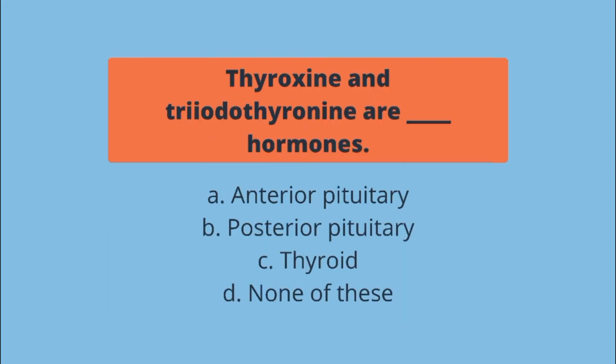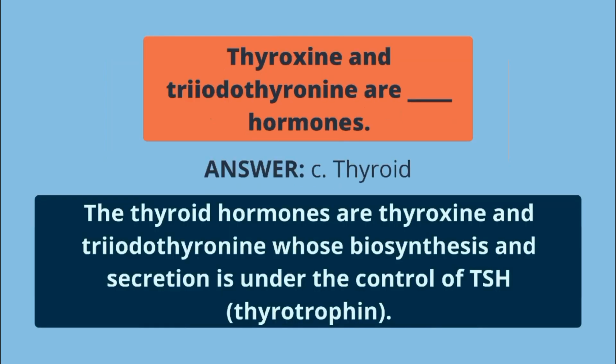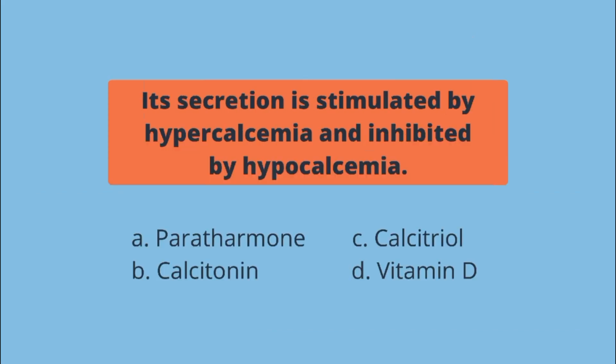Thyroxine and triiodothyronine are blank hormones. A. Anterior pituitary, B. Posterior pituitary, C. Thyroid, D. None of these. The answer is letter C. The thyroid hormones are thyroxine and triiodothyronine, whose biosynthesis and secretion is under the control of TSH. Its secretion is stimulated by hypercalcemia and inhibited by hypocalcemia.